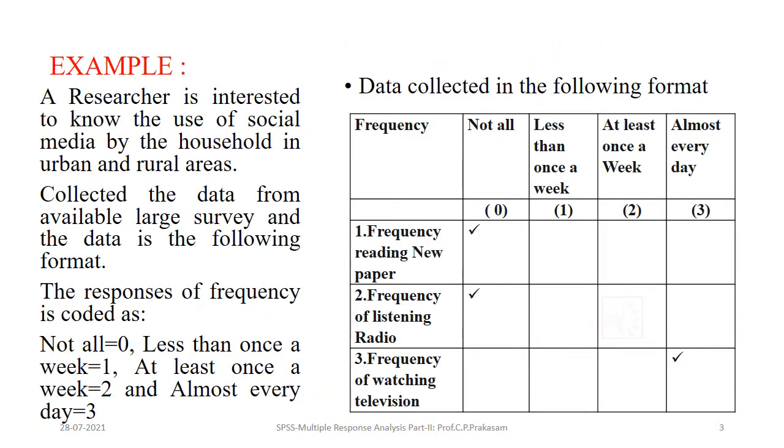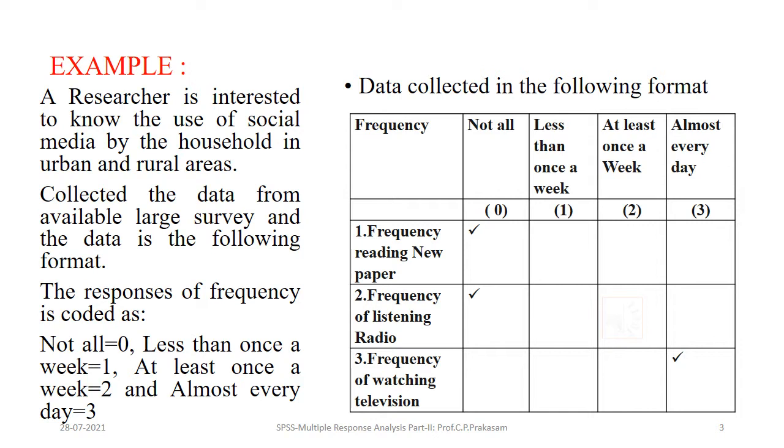Here we can illustrate how the data for multiple responses is formatted, with an illustration. A researcher is interested to know the use of social media by households in urban and rural areas. He has collected the data from an available large survey and the data is in the following format.